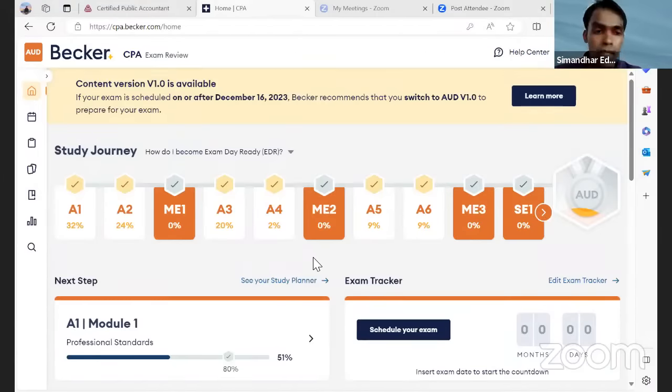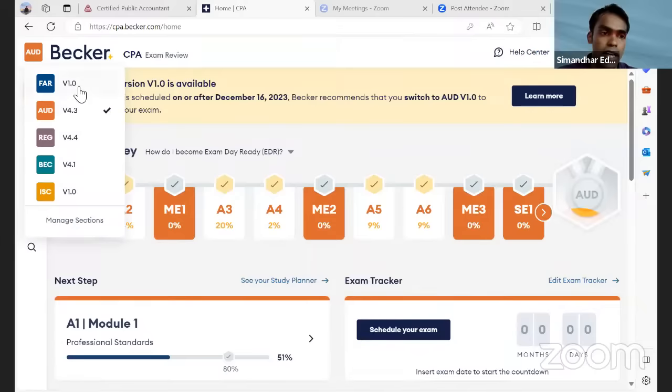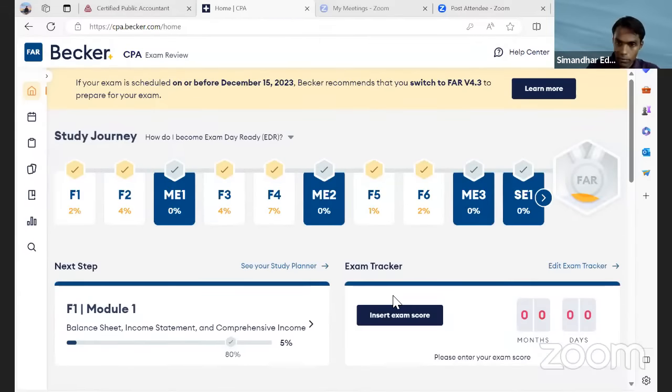Okay, cool. If you see, I'm just starting off with one of the subjects, like FAR, the new syllabus. You see that there are only 6 chapters. Can you see that, everyone? Yes, guys.